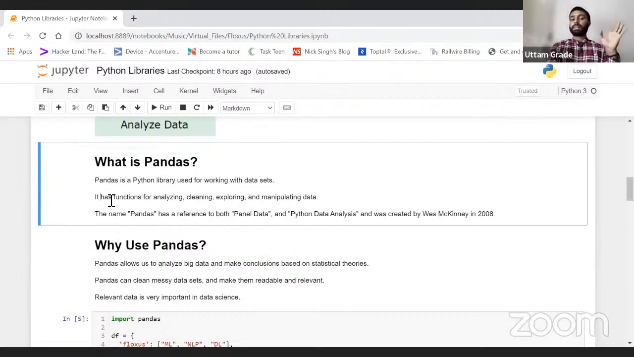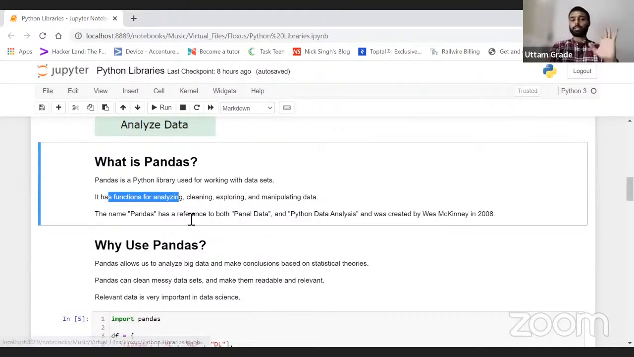As I told, pandas is a library which contains functions, like the multiple functions we made yesterday. Someone has already created them, which means pandas is a library containing multiple functions to solve our problems: for analyzing data, cleaning data, data manipulation, exploring data, and many more things.